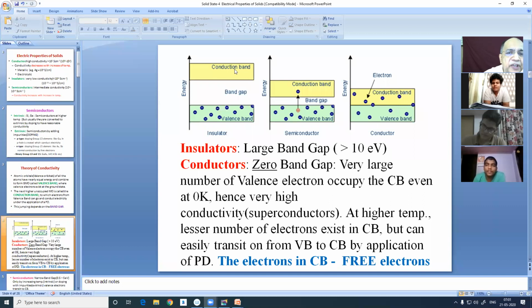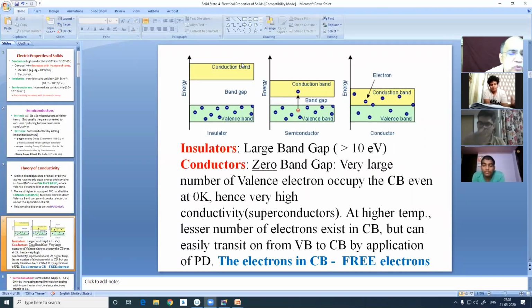A potential difference. Some electrons, however small the number may be, have to come to the conduction band so that it will respond to PD. Otherwise, no electron in the valence band will respond to PD, because they are not free electrons. Their movement is restricted. They are being totally captured by the atomic cores, positive cores. So when they transcend the gap and come to the conduction band, then only they are called free electrons.